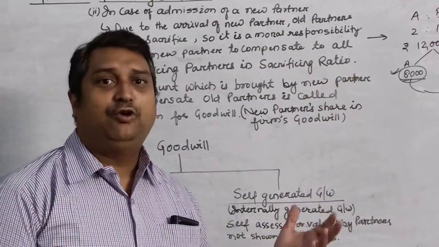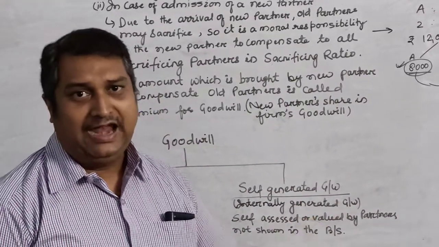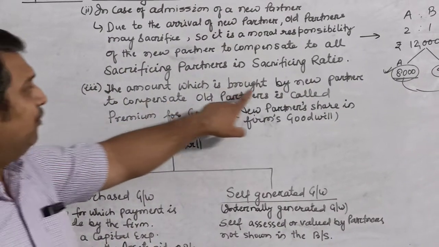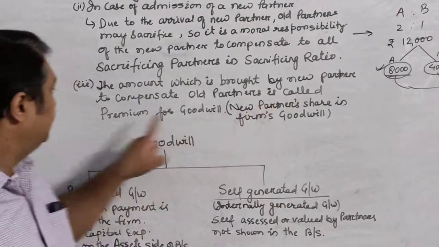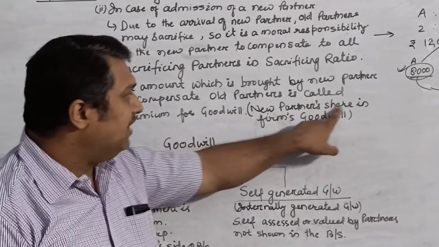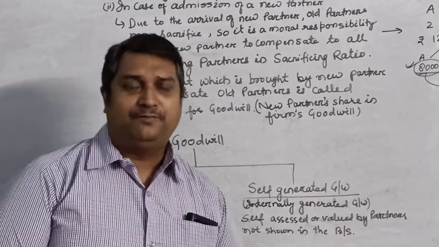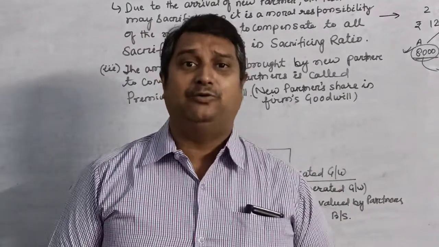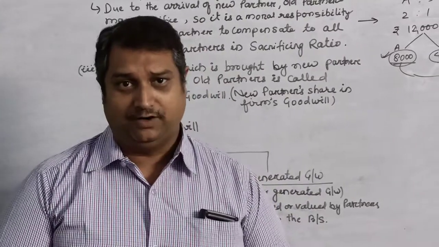In the previous video, we have already seen how to calculate the new profit sharing ratio and the sacrificing ratio. The amount which is brought by the new partner to compensate old partners is called premium for goodwill. This is the new partner's share in the firm's goodwill, whatever may be the firm's goodwill. Once again, I would repeat that here we are talking about the self-generated goodwill, not the purchased goodwill.